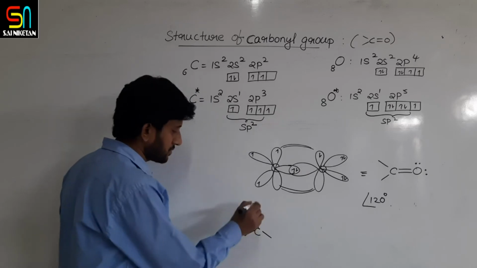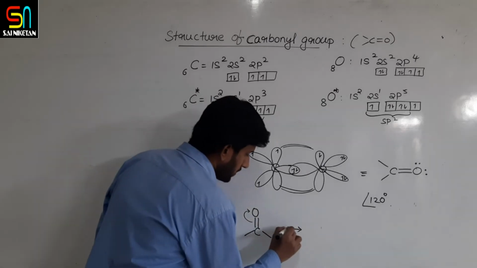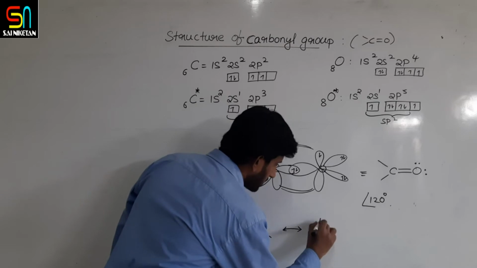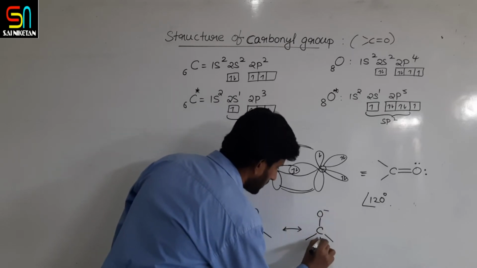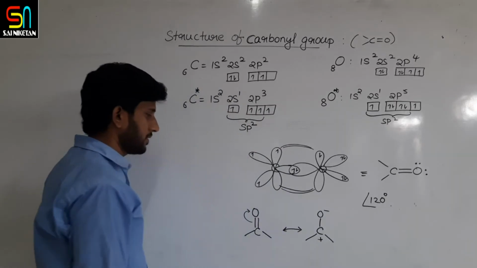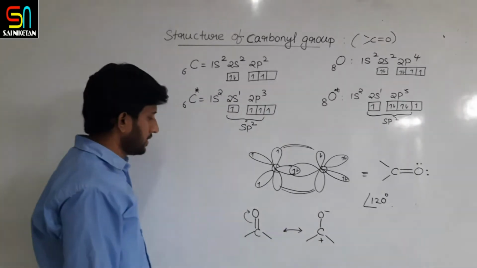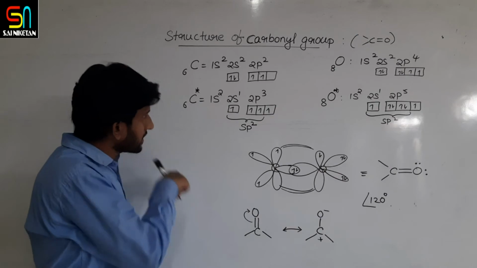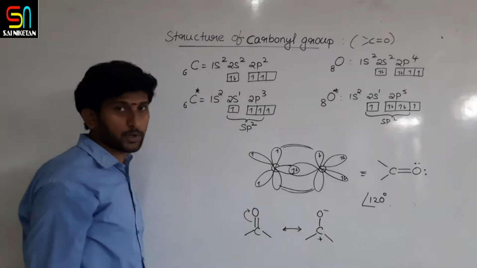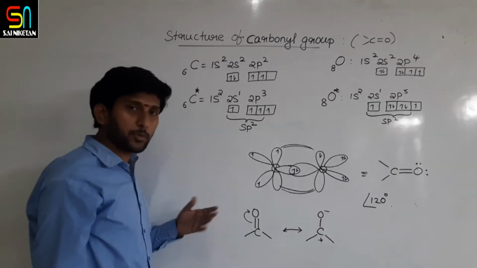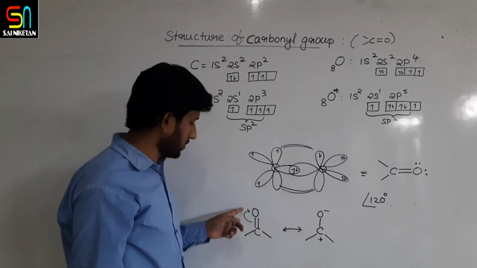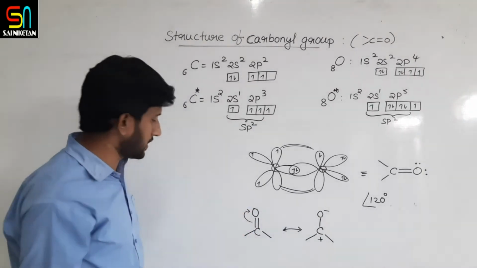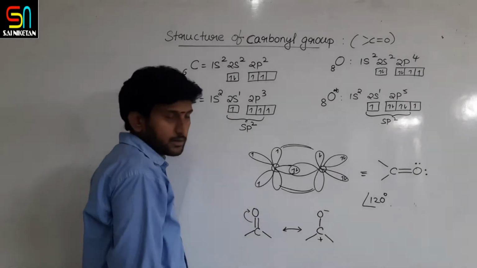You know that oxygen is more electronegative, so it can result in O minus and C plus. So I can say that carbonyl compounds are polar. In fact, they are more polar than ethers. This arises due to the electronegativity difference between oxygen and carbon.